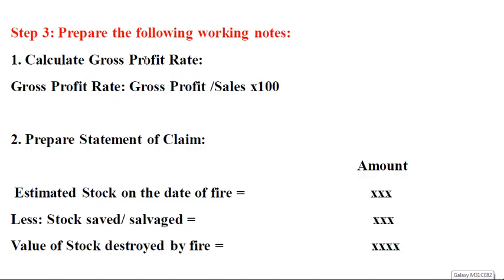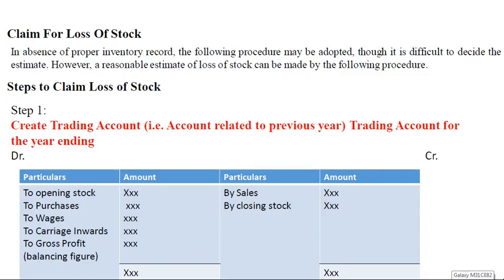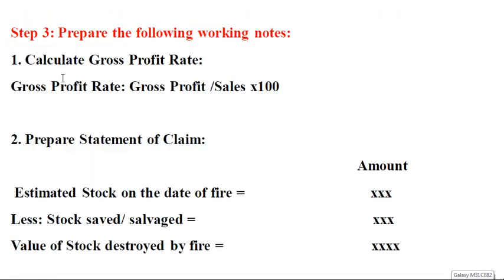Prepare the working note. This working note is required to calculate the rate and the claim. To calculate the rate, gross profit rate is equal to gross profit divided by sales into 100. Gross profit divided by sales into 100, we will get the rate. Then prepare the statement of claim.